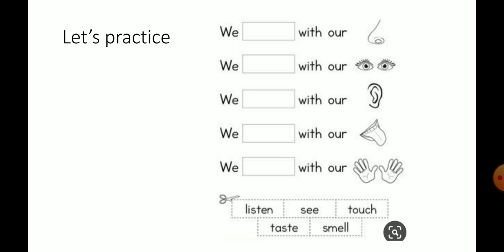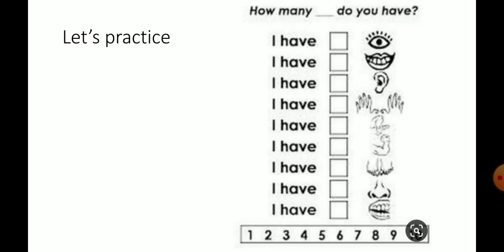First one, we dash with our nose. We know that we smell with our nose. So in the column you have to write the answer smell. Then we dash with our eyes. We see with our eyes. So like this you have to write the answer in the right column.